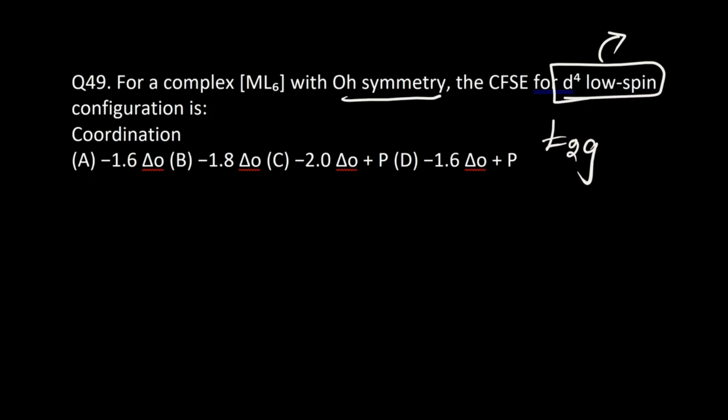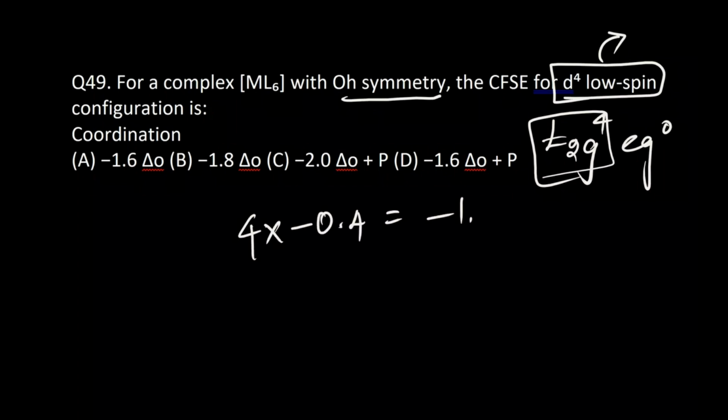So which will be t2g4 and eg0. So t2g4, what would be the CFSE now? So 4 into minus 0.4, which is minus 1.6. So that will become your answer. There is one pairing also, then that is not A, that will become D.